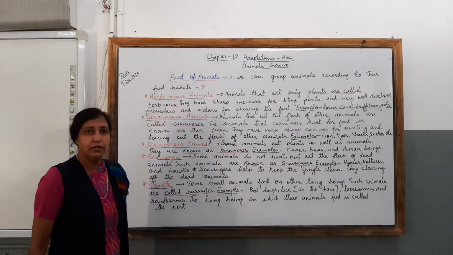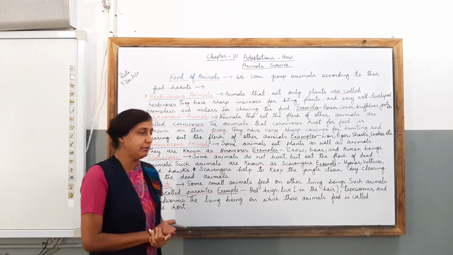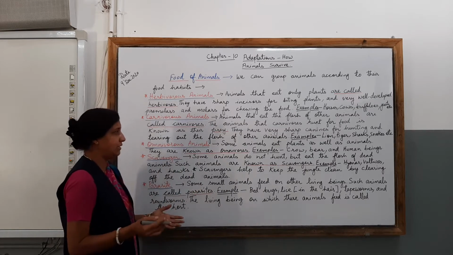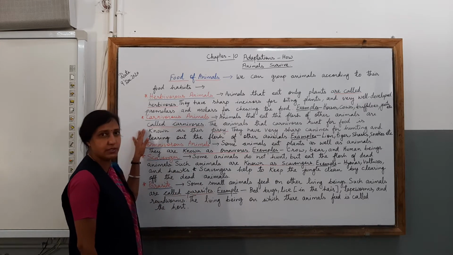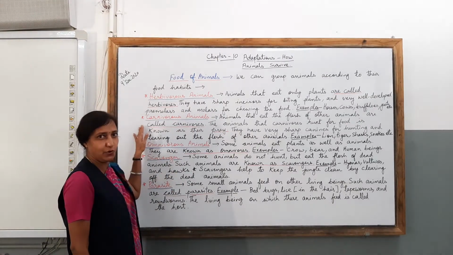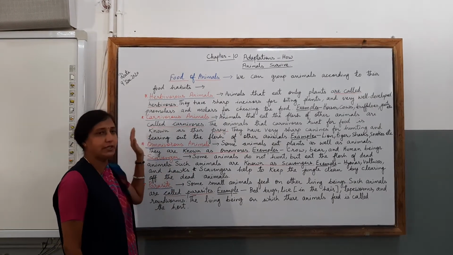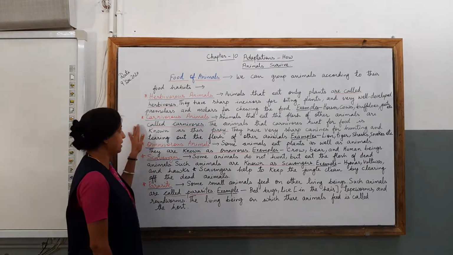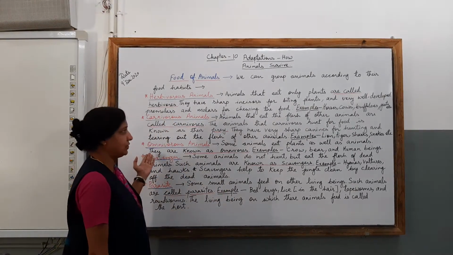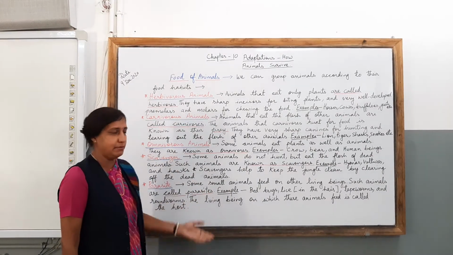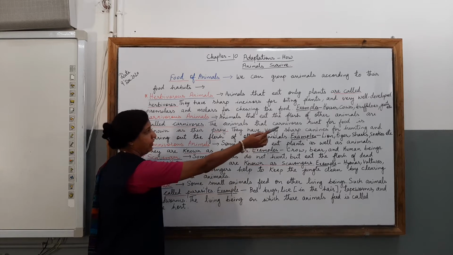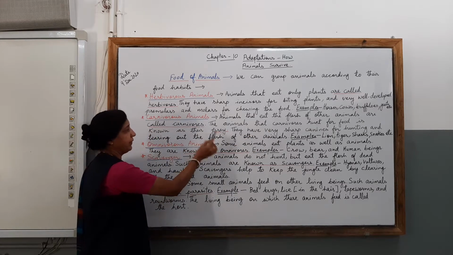Children, let us learn about the features of the carnivore animals. Animals that eat the flesh of other animals are called carnivores. Children, see the difference. Carnivores eat the flesh of other animals, so those animals are called carnivorous animals. Let us know, children, what the features of these animals are. The animals that carnivores hunt for food are known as their prey.